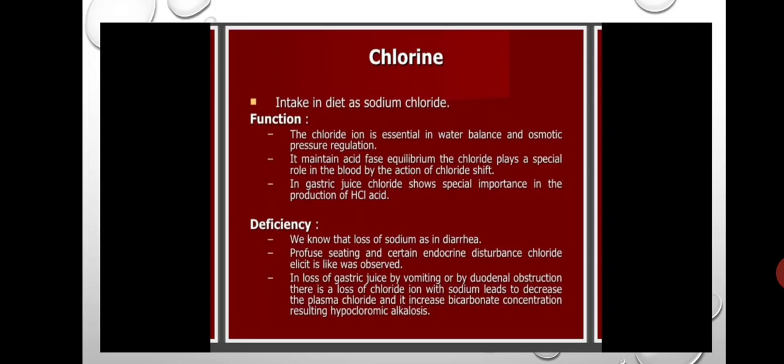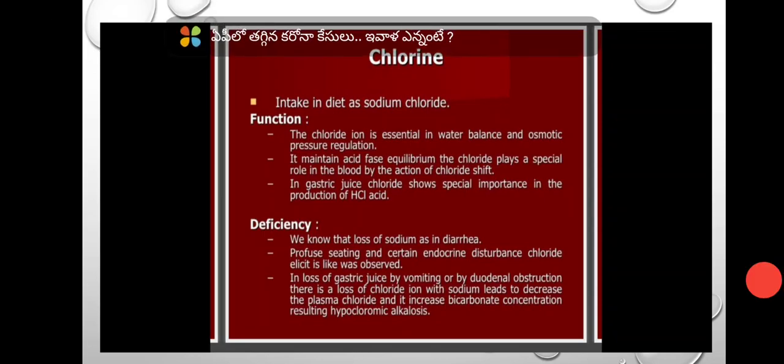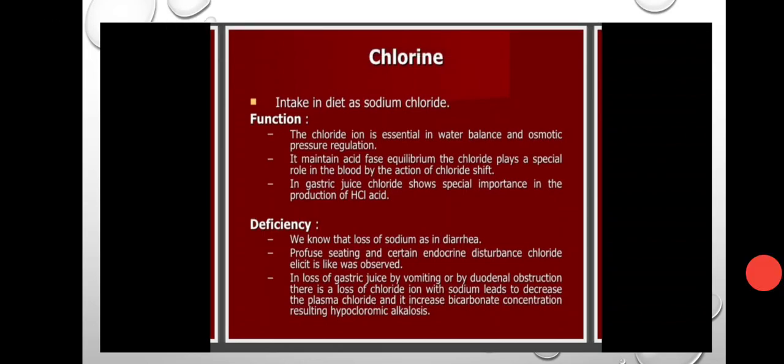And the function of chlorine is that the chloride ion is essential in water balance and osmotic pressure regulation, and it maintains acid-base equilibrium. The chloride plays a special role in the blood by the action of chloride shift.